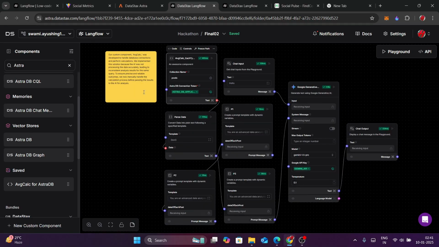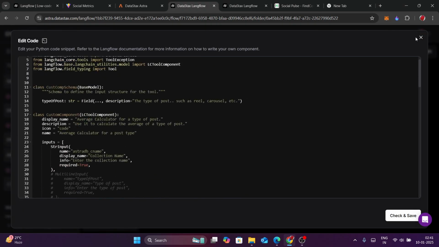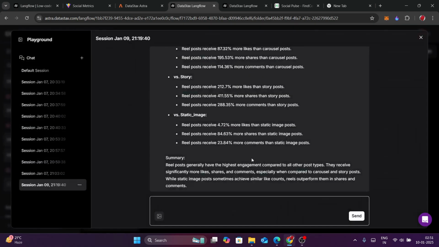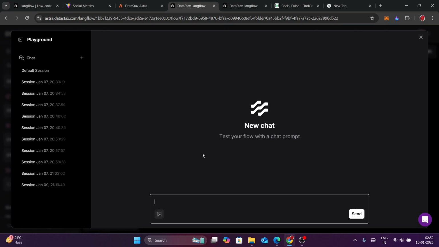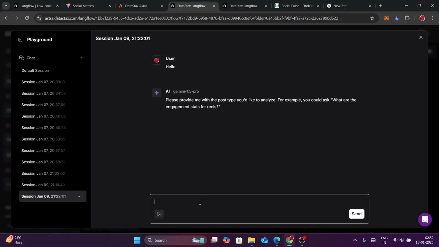I will provide the JSON code of this flow on GitHub, from where you can access this whole flow, and you can also access the whole code that I wrote for this component. Now let's test this flow. Let's go to the playground and let's create a new flow. Let's say hello. Now it's asking us to give the post to analyze, and I want to know the performance of reels.